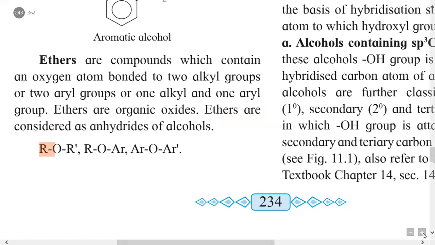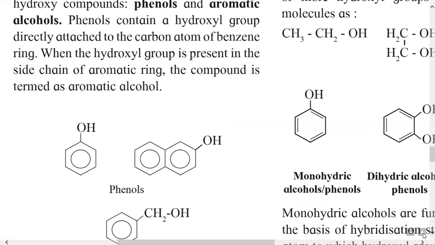So this is the general formula for ether containing two R groups. This is a general formula for ether containing one alkyl group and one aryl group. And one more formula for ether is given, in which the oxygen atom is bonded to two aryl groups. So that is about the ethers.